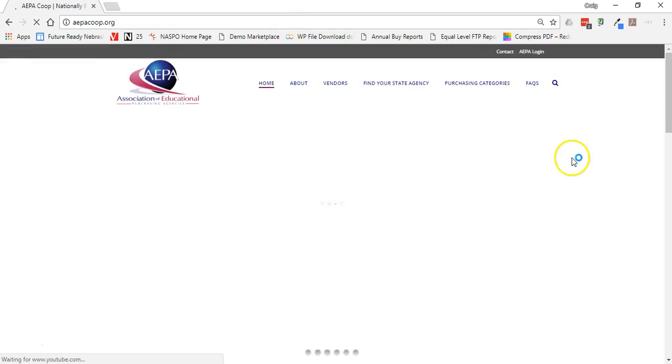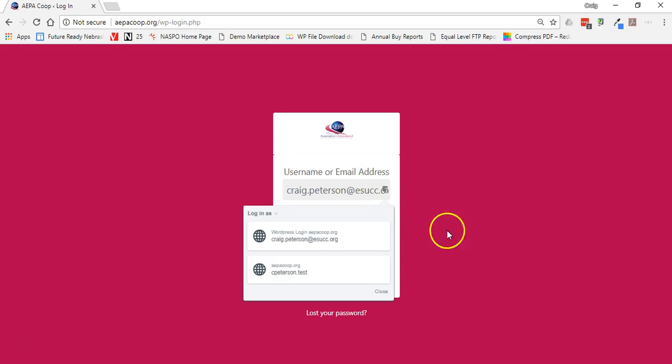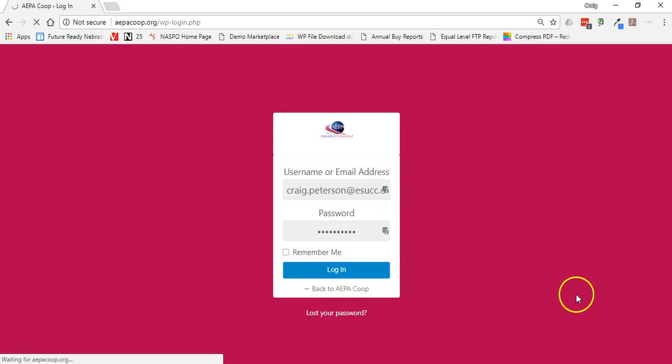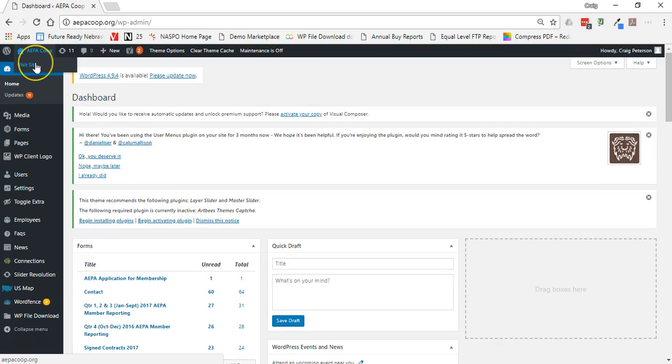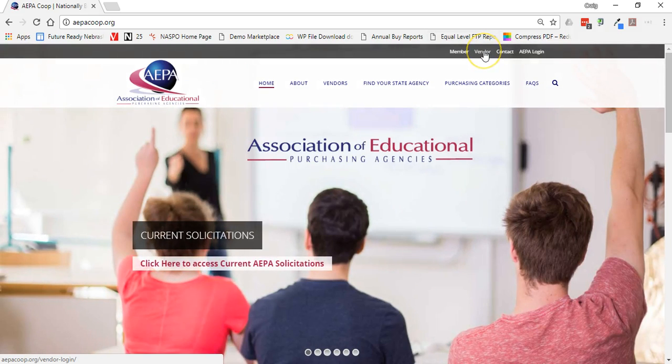The other side is the vendor, and I'm going to go ahead and log back in as an administrator here, and I get a vendor choice. Disregard all this. This is the management side of the website. So this is what Michelle and myself and Kara have access to and see. But I'm going to visit the site here, and it's going to take me over, and I'm also going to get a vendor selection, and this is what a vendor will see.